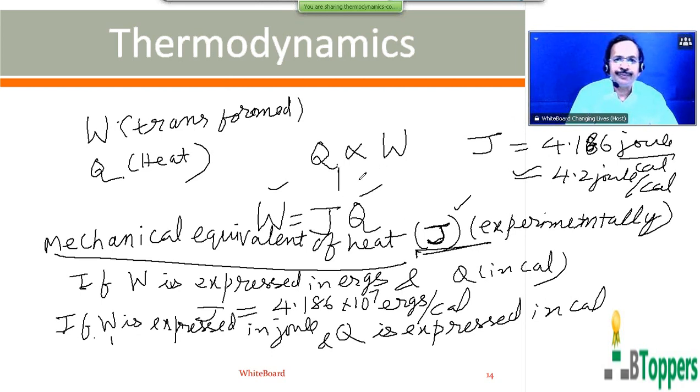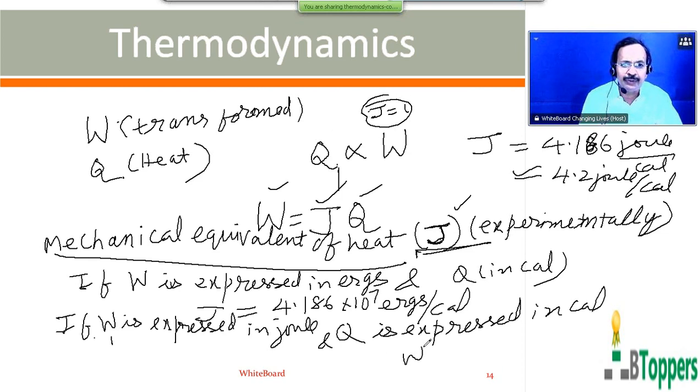But when you strictly follow the SI system of units, that means if W and Q both are expressed in joule, then J represents a conversion factor here to convert the units of heat into units of work. So if both W and Q are expressed in the same units, that is in SI system in joule, then J can be taken as equal to 1. Then W can be written as equal to Q.